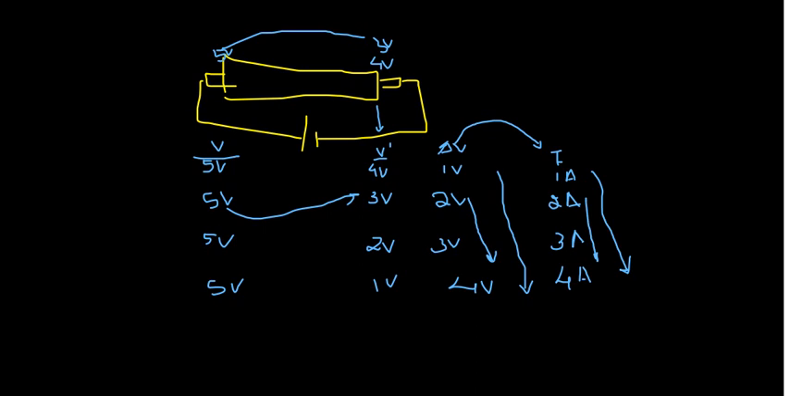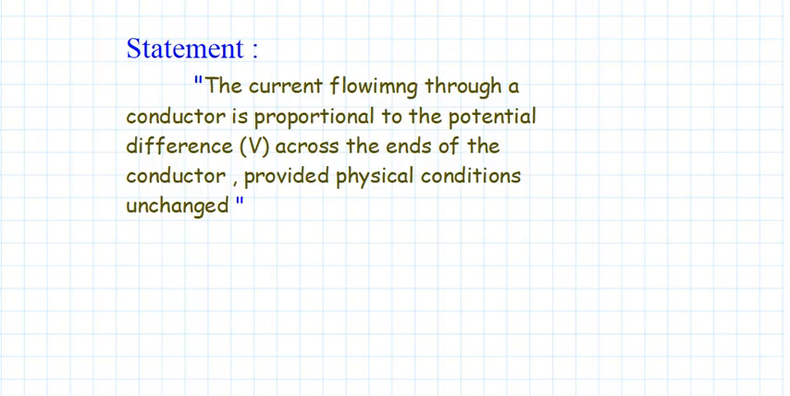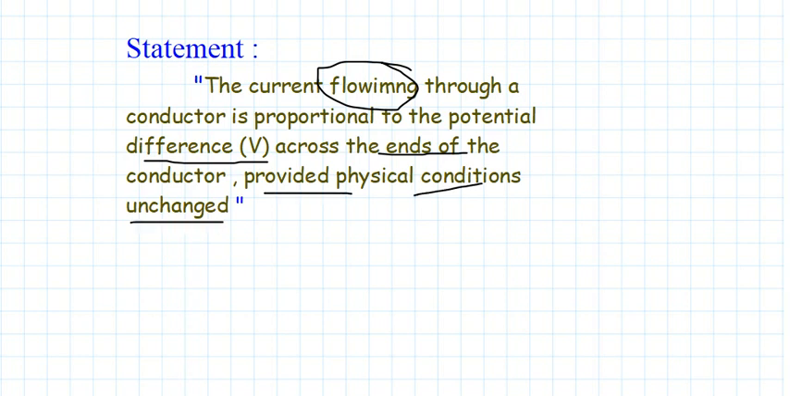From this idea, we can conclude that current flowing through a conductor is directly proportional to the potential difference across the ends of the conductor. I is directly proportional to V is the standard equation we are having. Therefore, if I bring to the definition, okay, I'll correct it: the current flowing through a conductor is directly proportional to the potential difference across the ends of the conductor, provided physical conditions unchanged. Here physical conditions means one thing is temperature and second thing it may be pressure.